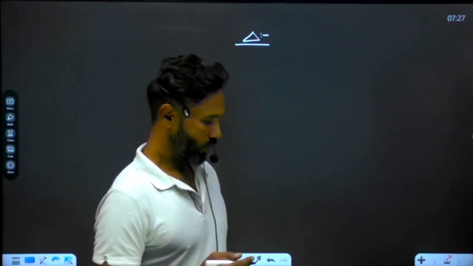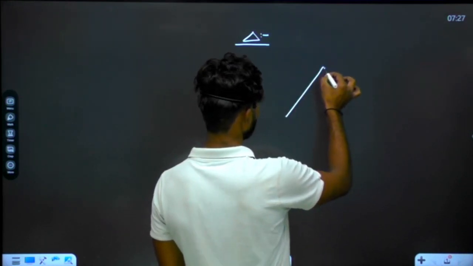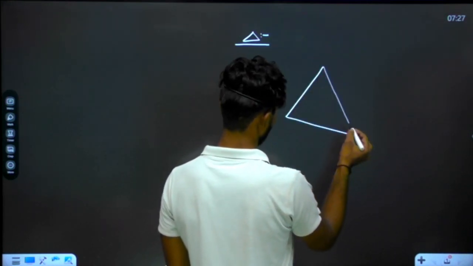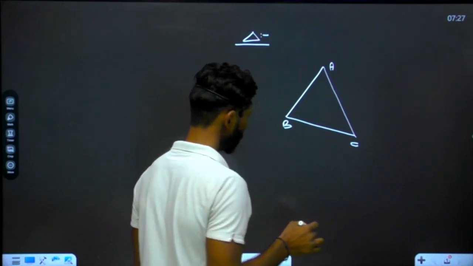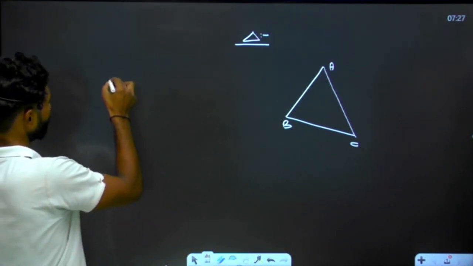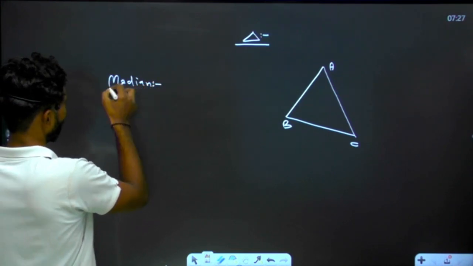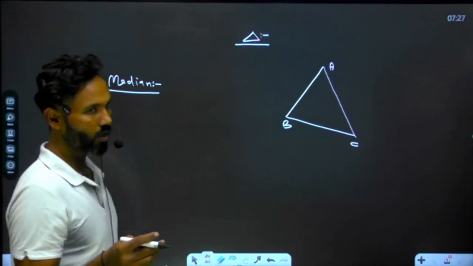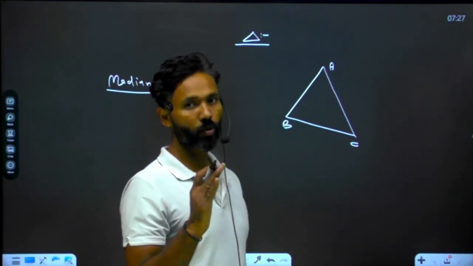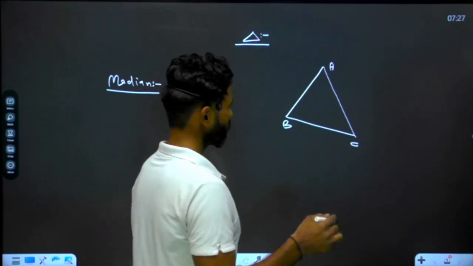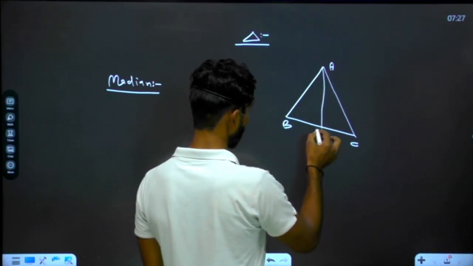Okay, suppose there is a triangle. As you know, a triangle is surrounded by three sides and there will be three vertices. So firstly, I will tell you about the median. What is a median? A median is a line which is drawn from a vertex, and it is going to bisect the opposite side into two equal parts. Suppose it is a line and it is bisecting the opposite side into two equal parts.